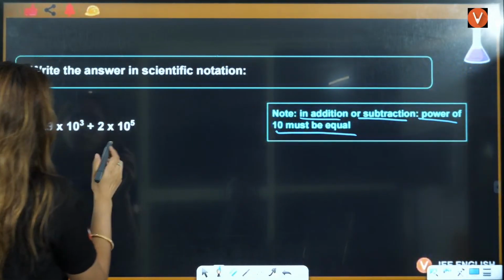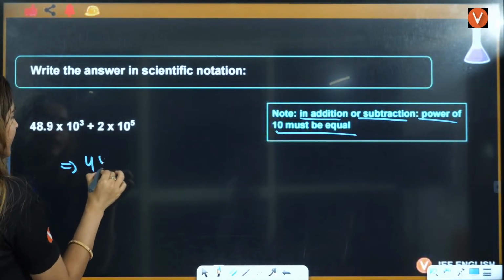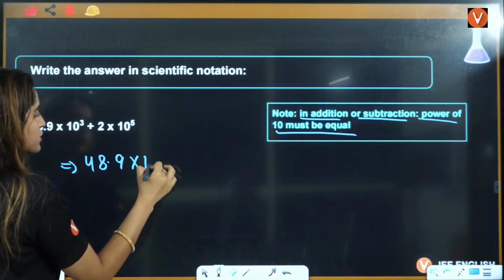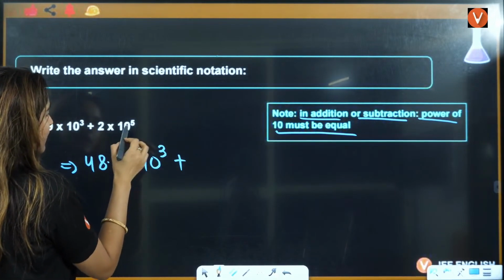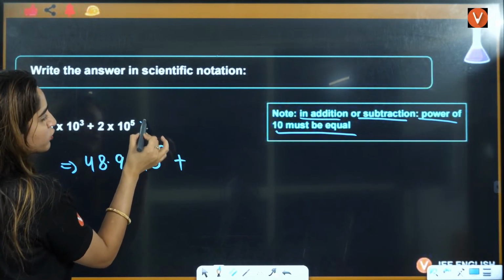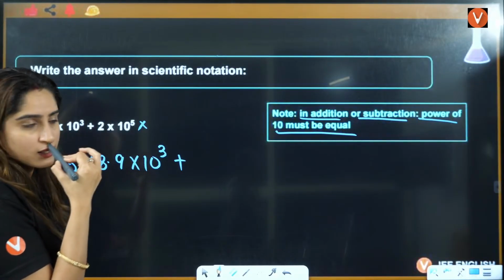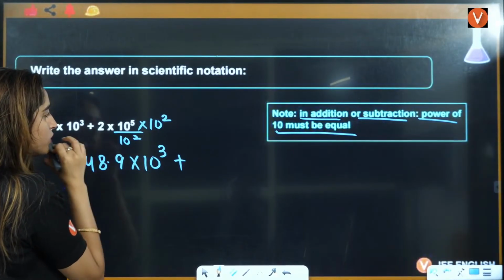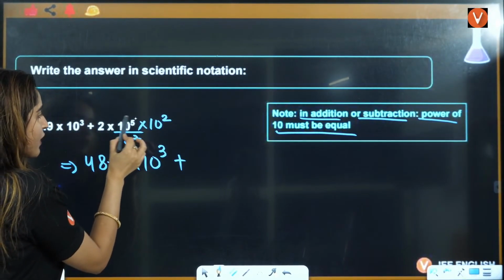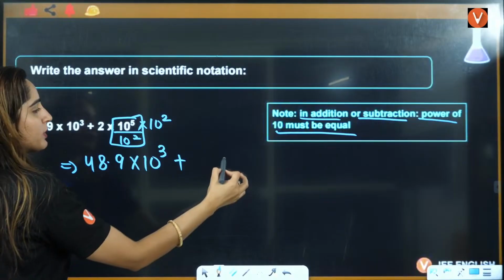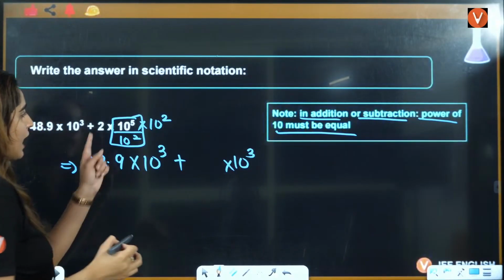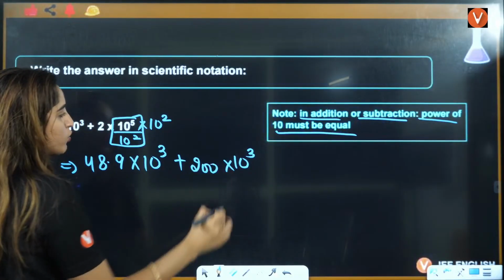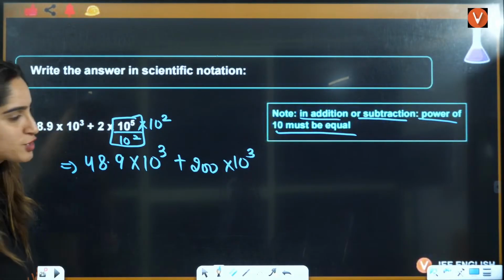So what I have to do here is 48.9 into 10 raised per 3 plus, if I want to convert this into 10 raised per 3, then I have to multiply it by 10 raised per 2, divide it by 10 raised per 2, right? So when I divide it by 10 raised per 2, it will become 10 raised per 3. And this will be 200 or what, right? 200 multiplied by 10 raised per 3.